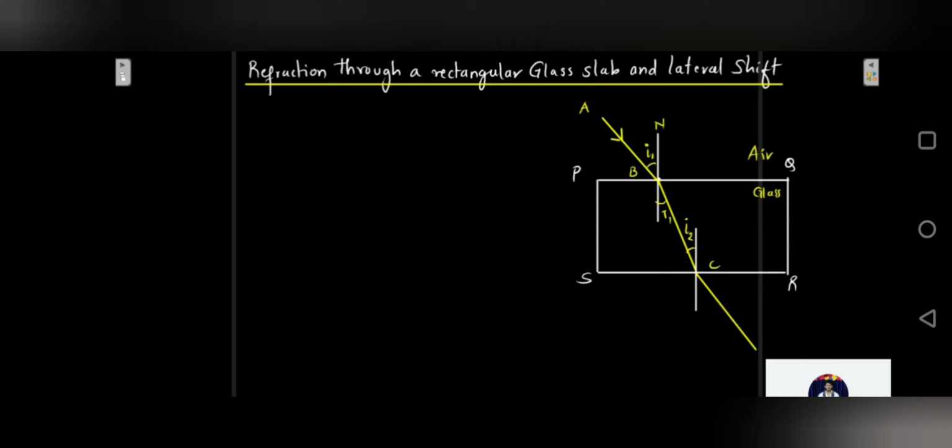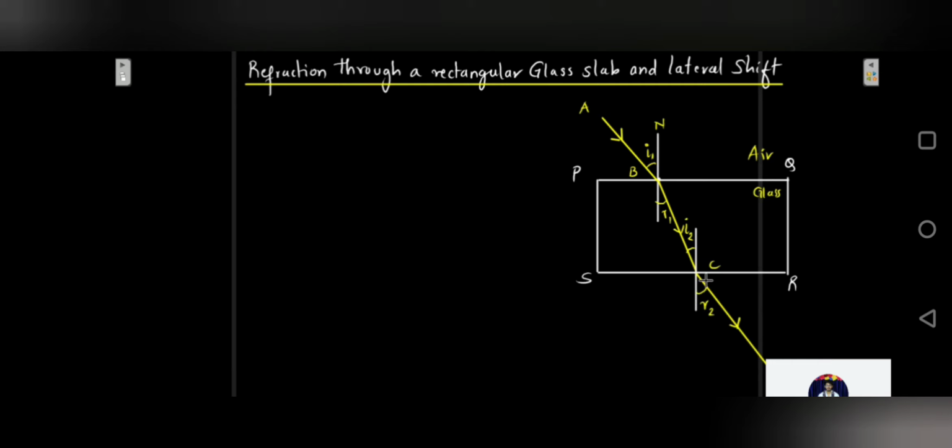So this is the angle of refraction R2. Let's name this point D. My ray of light entered like this, so arrows should be drawn in this manner. The emergent ray CD has bent away from the normal, making an angle of refraction R2.